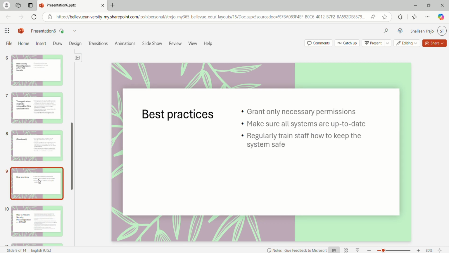Best practices. Grant only necessary permissions. Make sure all systems are up to date. Regularly train staff on how to keep the system safe. To mitigate the risk associated with security misconfigurations, we should adopt best practices tailored to our role as a provider for a bank. Regularly update and patch our systems to protect against known vulnerabilities.